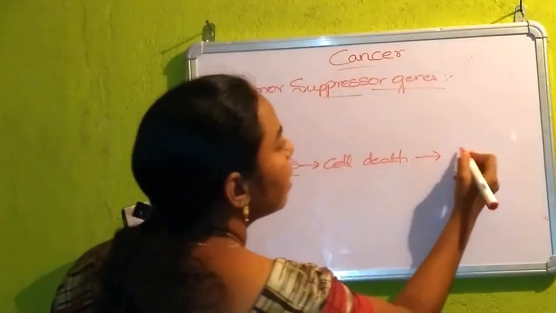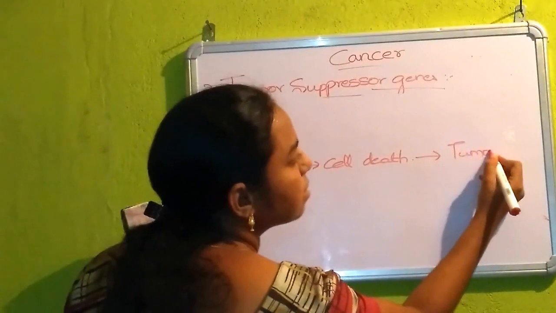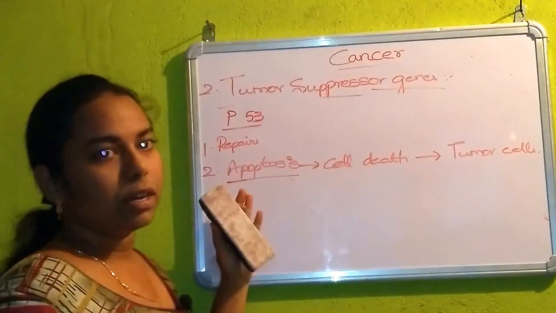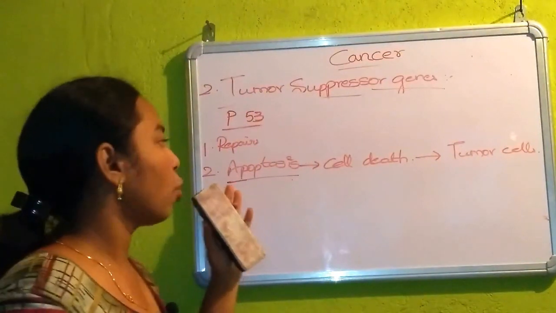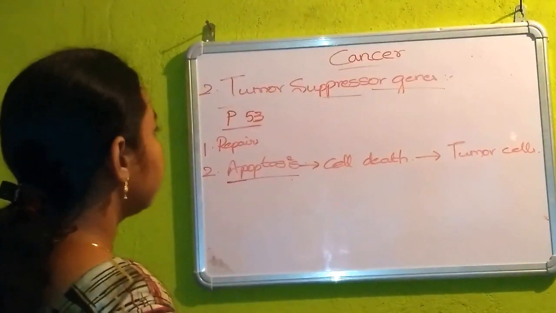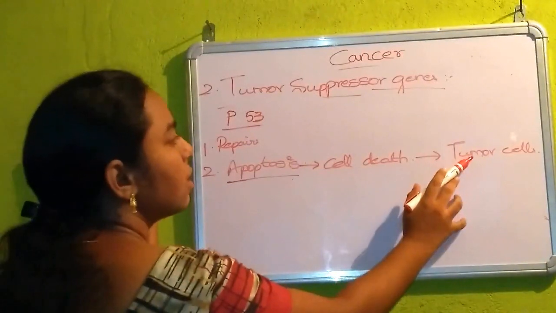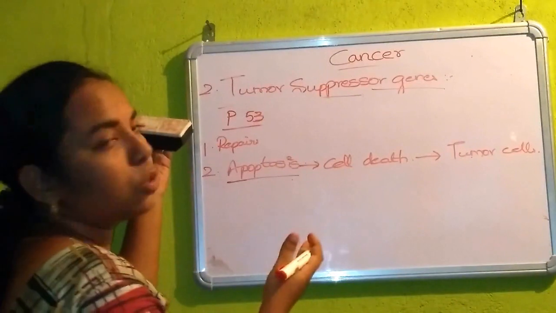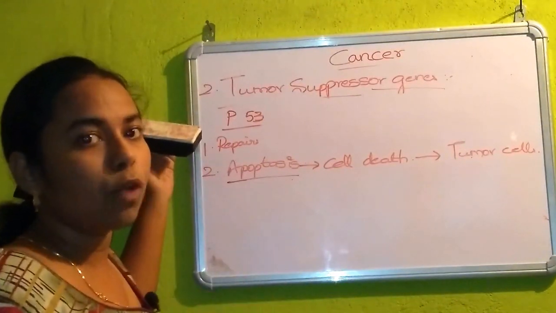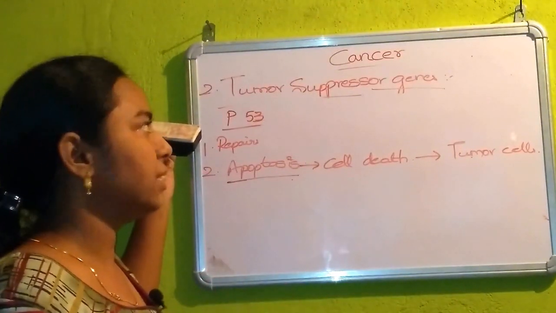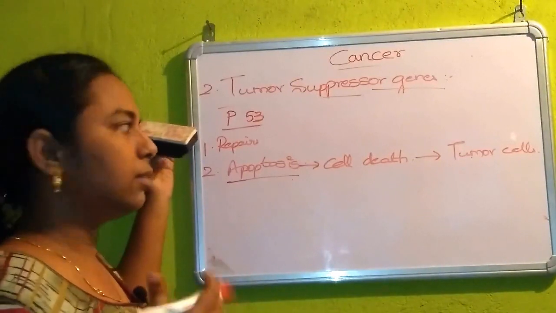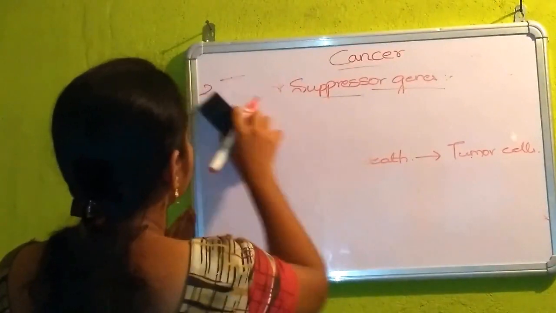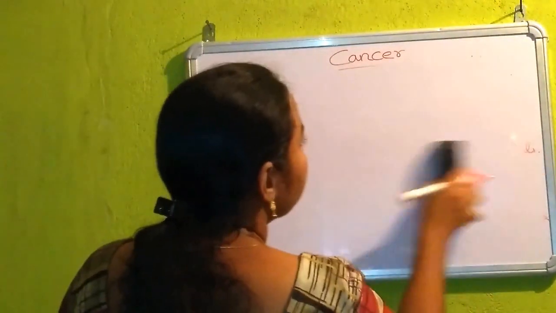It directly kills the tumor cells. So this is the very good one, a prominent role it has. It directly kills the tumor cells. Thereby it is suppressing the growth of oncogenes, and then the tumor forming genes will no more work, and the tumor will die. So this is the role of tumor suppressor genes.